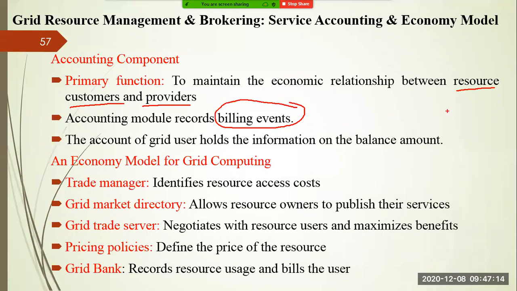Sometimes what happens, like you know that whenever we are playing a particular game, or we are using Phone Pay or Amazon Pay, we have a wallet, right? In that wallet also we can keep money. Once I am purchasing a particular item, I can pay from that particular wallet also. So the balance amount can be updated after each and every usage, and whether sufficient balance is there or not will also be monitored through this accounting component, right?